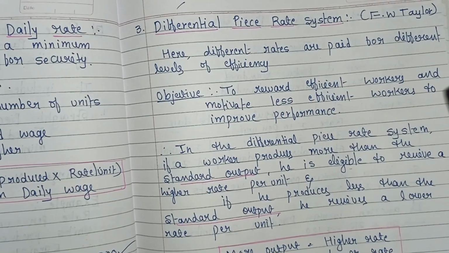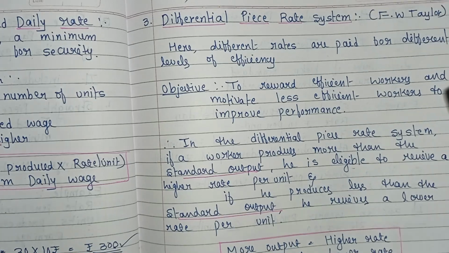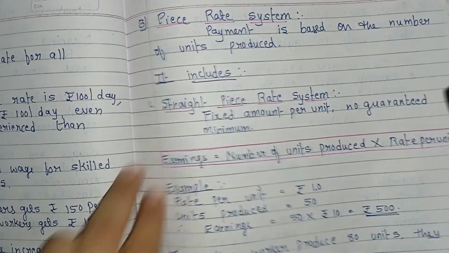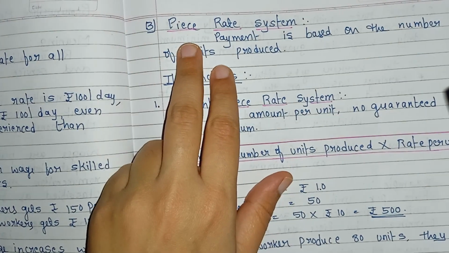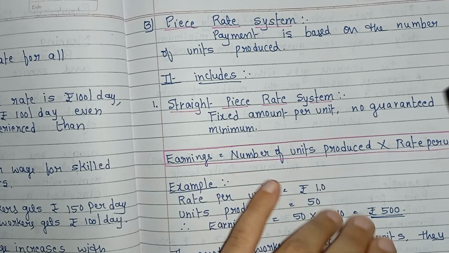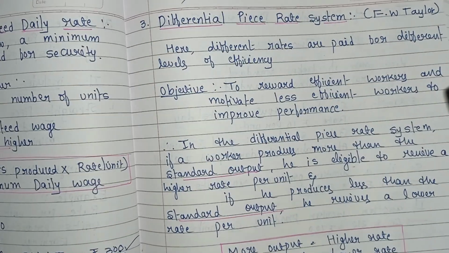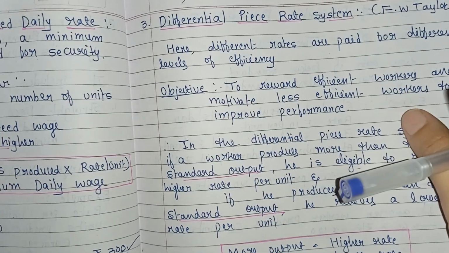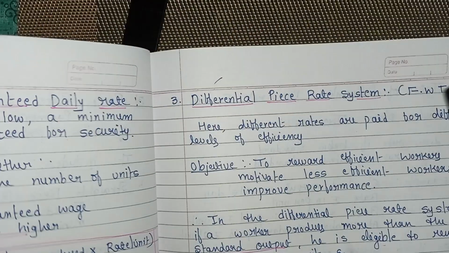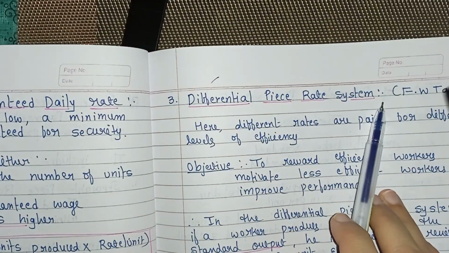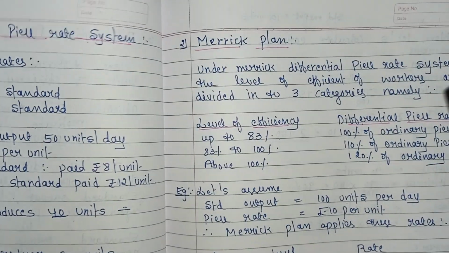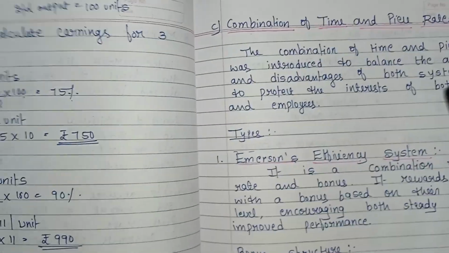The types of piece rate systems are: first, the straight piece rate system, where there is no guaranteed minimum wage; second, piece rate with guaranteed daily rate, where there is a guaranteed minimum wage; and third, the differential piece rate system, which includes 2 types, that is Taylor's plan and Merrick's plan. Clear? I hope this is clear to you all.